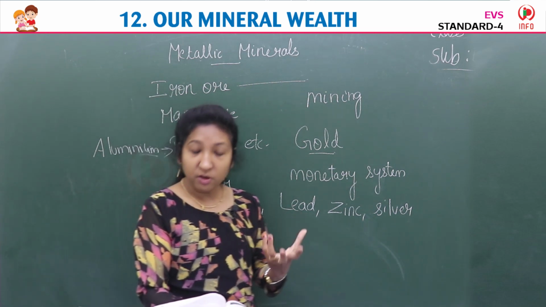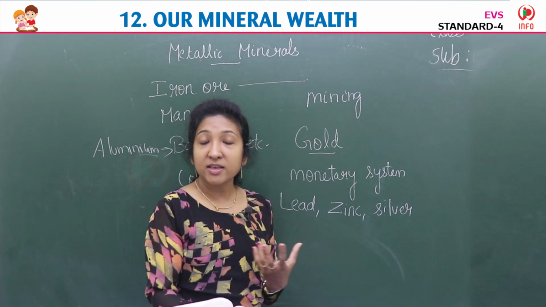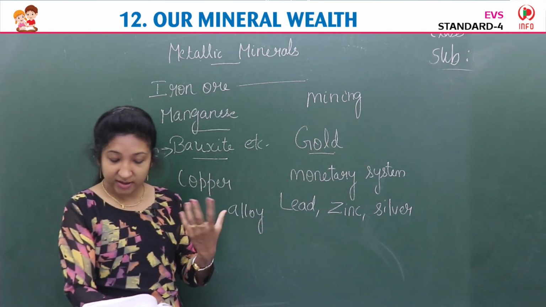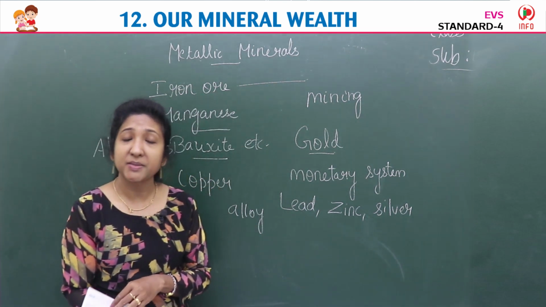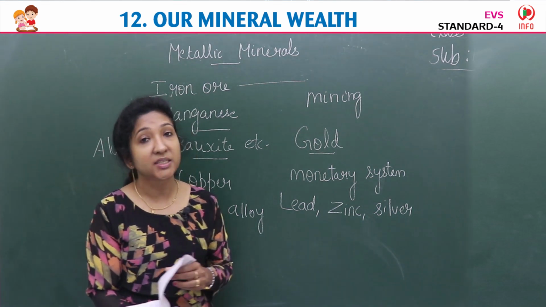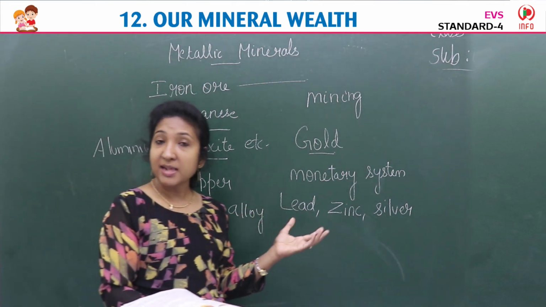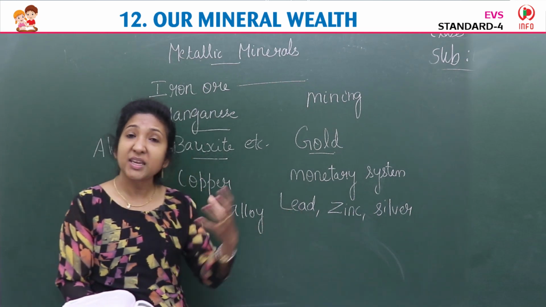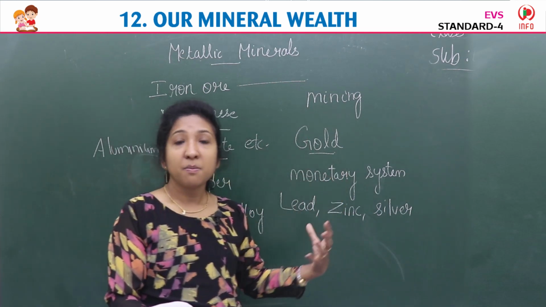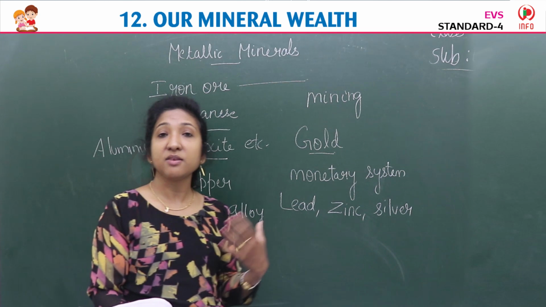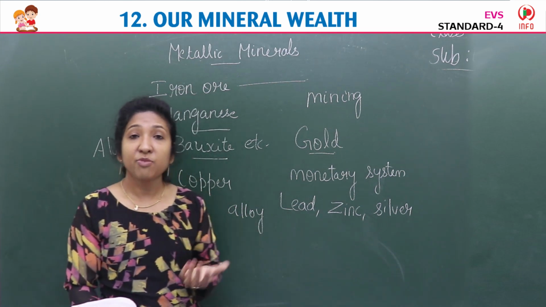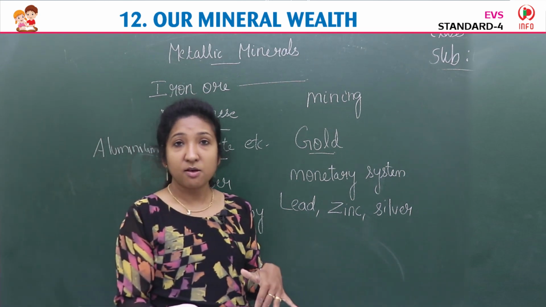Lead and zinc we also use in car batteries, in trucks and other vehicles, in pipes and in plumbing materials. There are many other uses for all these minerals. In one way or another, they are very useful for us.